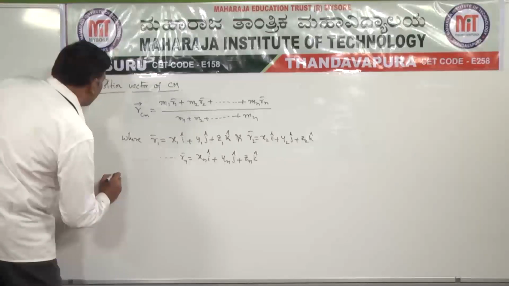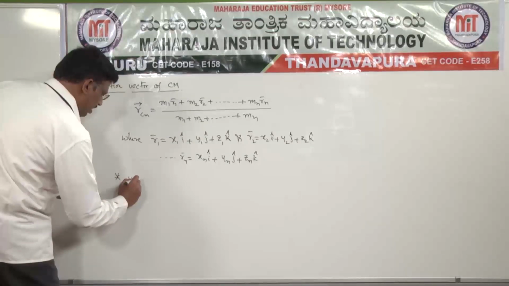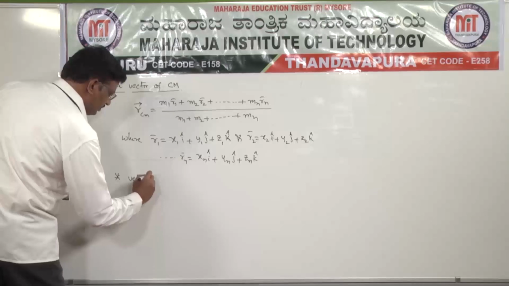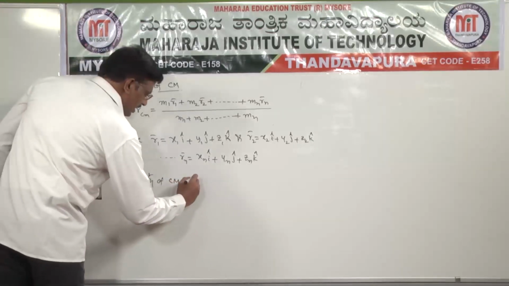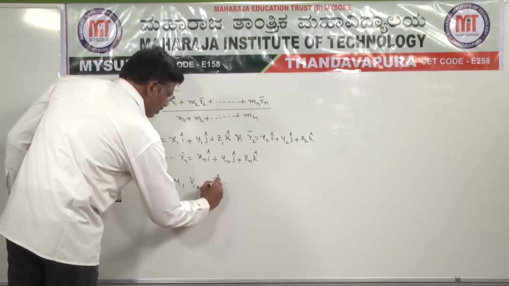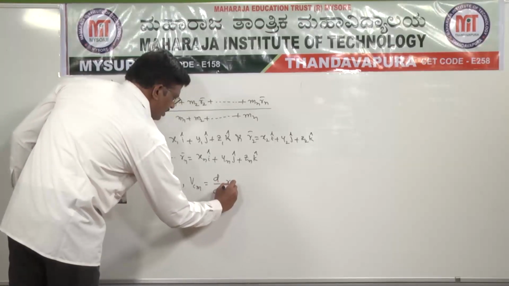And next one is velocity of center of mass. Say here V_CM is equal to d by dt of R_CM.